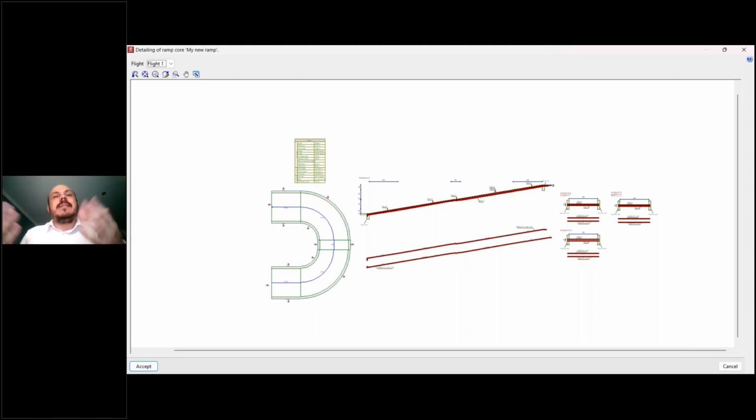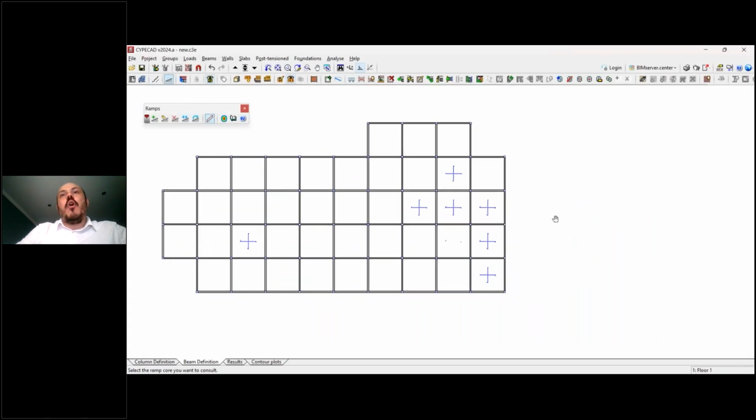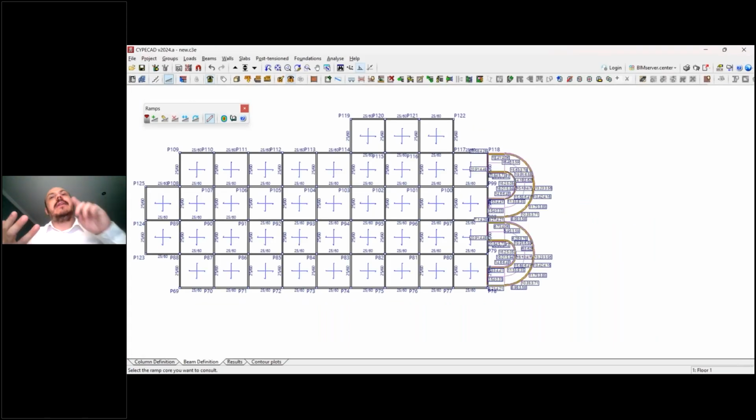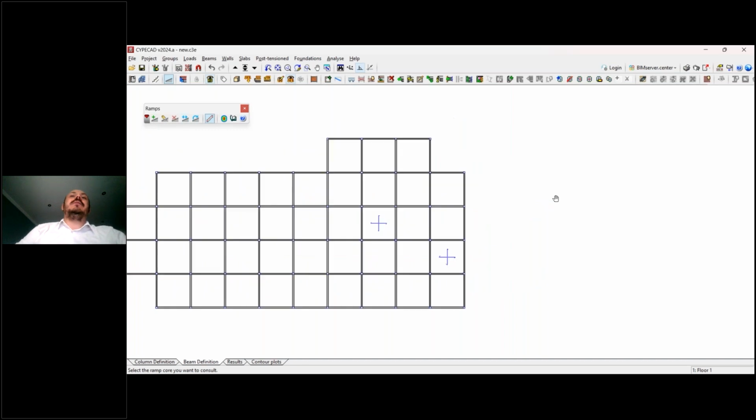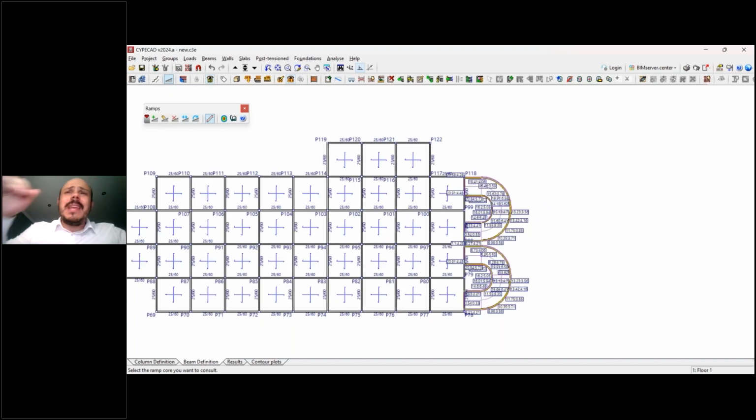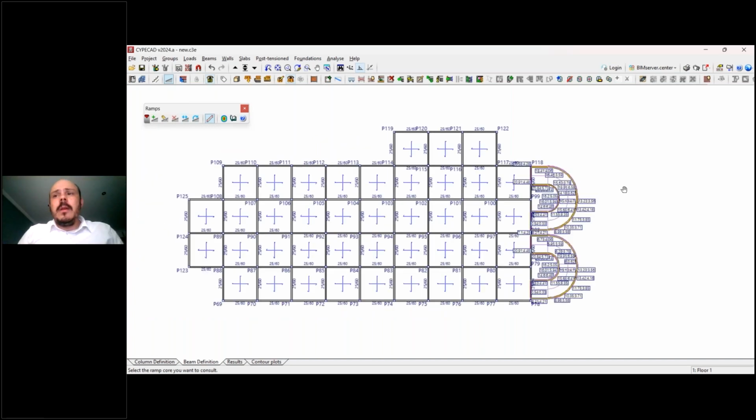Here you can see how powerful CYPECAD is, because just by adding this geometry, the software designed it, analyzed it, generated all the information, and we could also open the reports to analyze the checks of it. All right, this is just one of the new features. I know there are a lot of things here. I said before that we have around 13 to 15 to show today. We saw just 2 or 3, so you can see how powerful this version is.